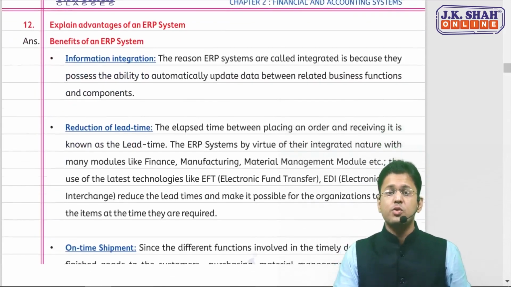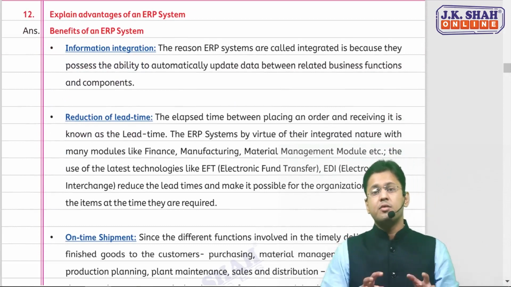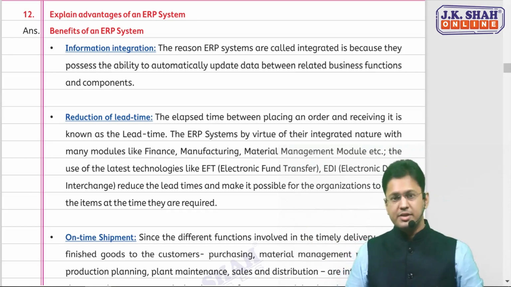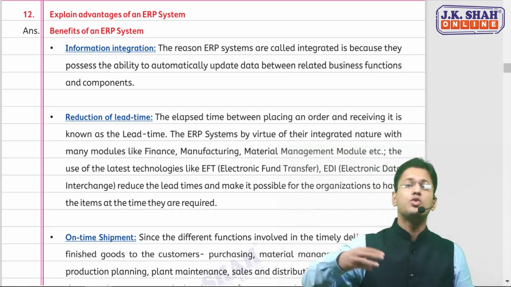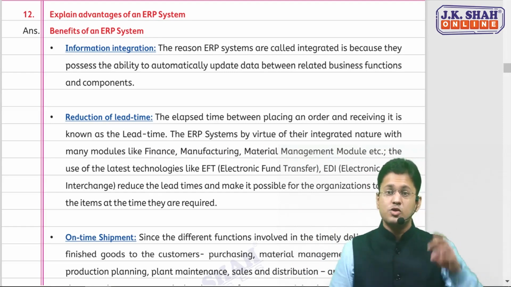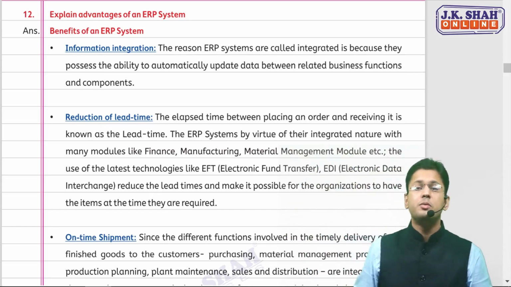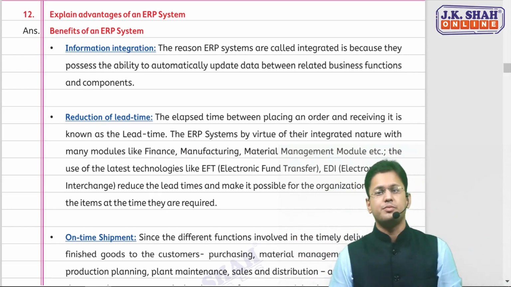Now ERP has basically 3 plus 1 modular questions. The 3 questions we'll initially be discussing are advantages, risks or issues, and how to audit this. How to audit ERP: as an auditor, how are you going to audit the ERP? So 3 basic questions we'll be discussing, and the 4th one will again be a giant one, covering the modules of the ERP. So let us start with this question.